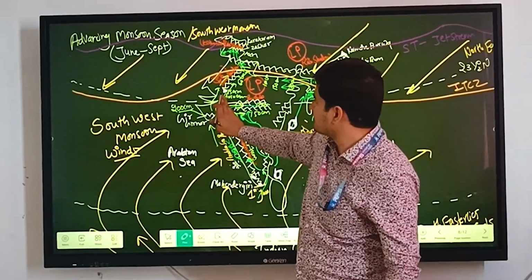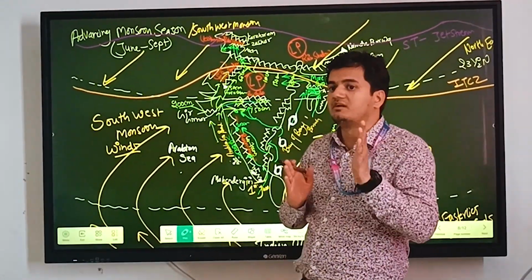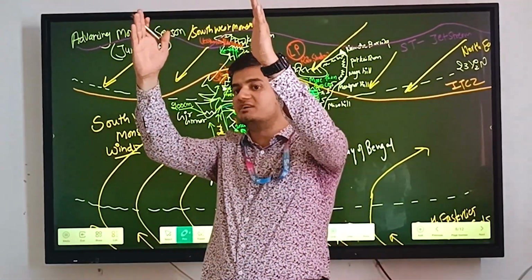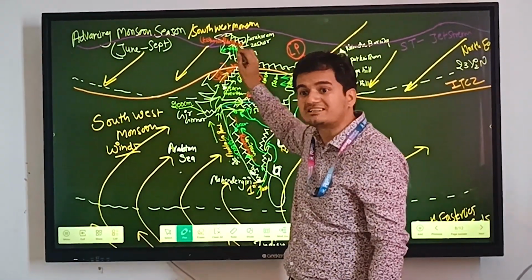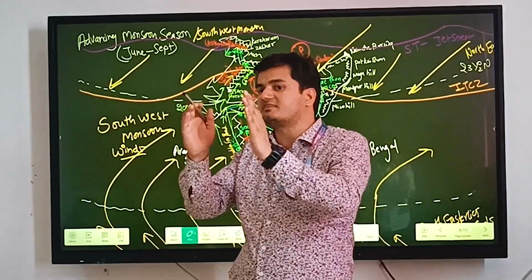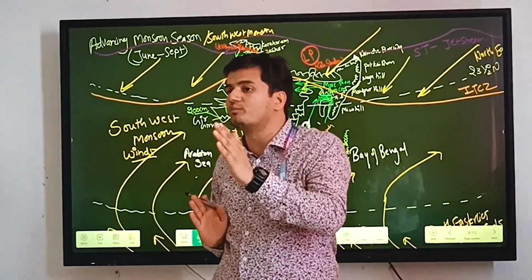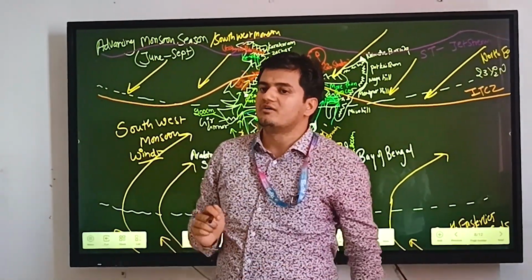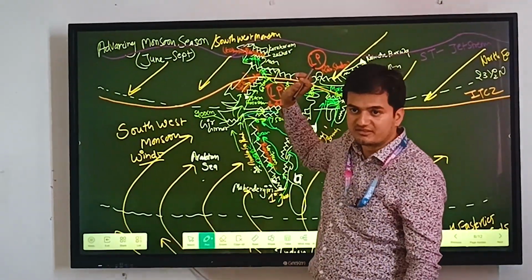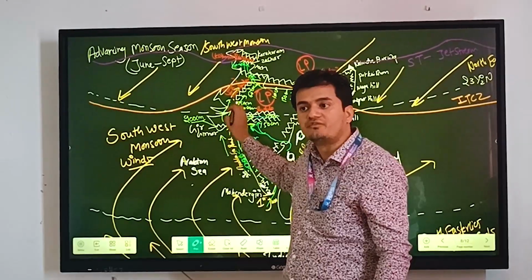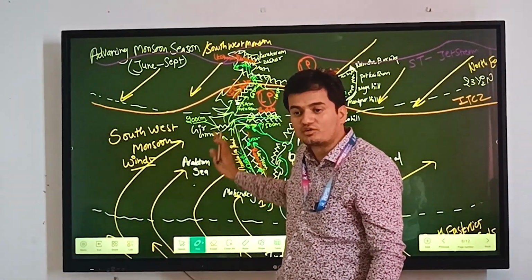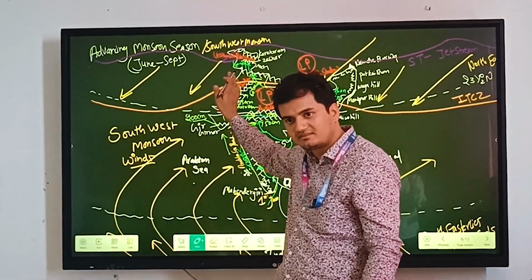Then some of the winds will move in the northern direction and they will move parallel to the Aravallis. Here we can see the orientation of the Aravalli hills is such that they are almost parallel to the Arabian Sea branch winds. So this is why we don't have any orographic rainfall in the Rajasthan region from the Arabian Sea branch, right?